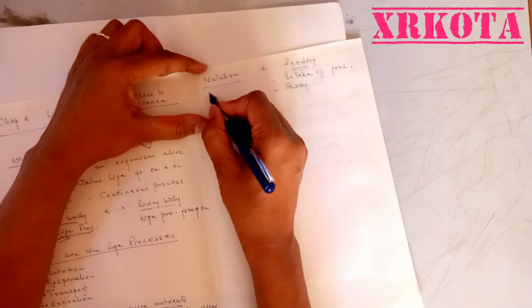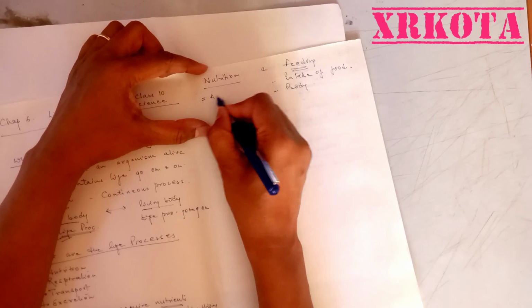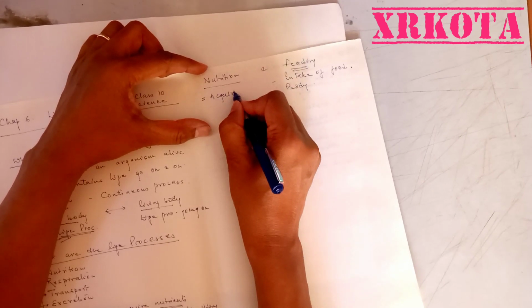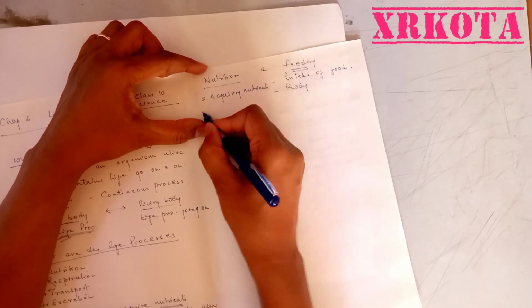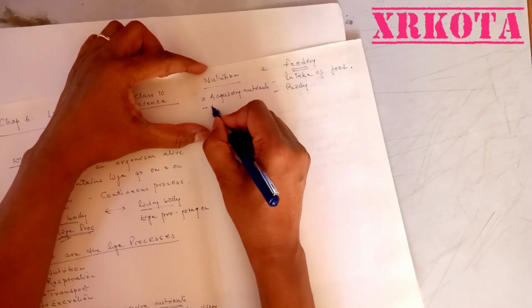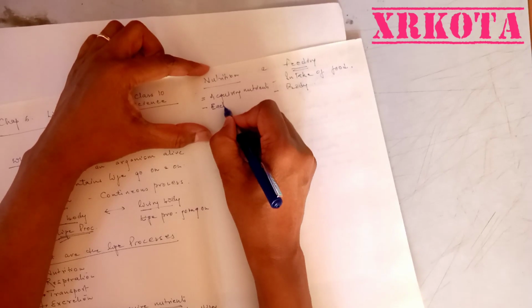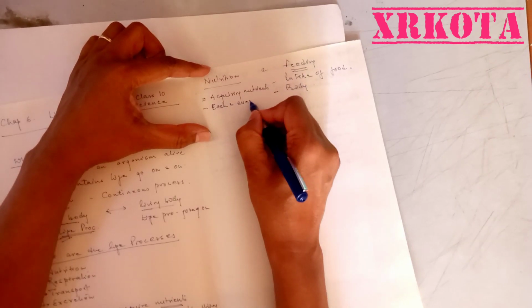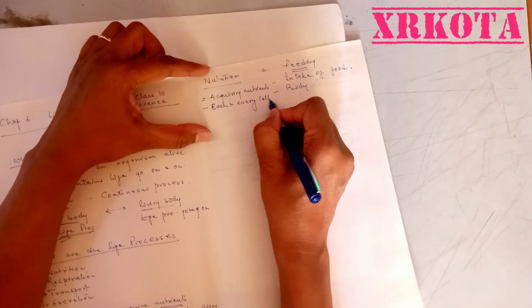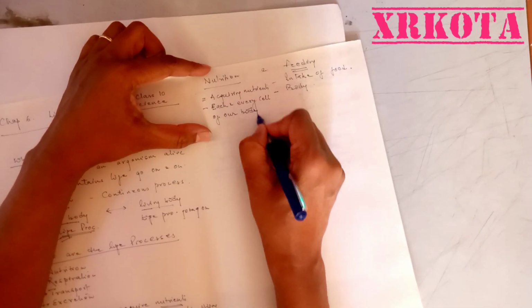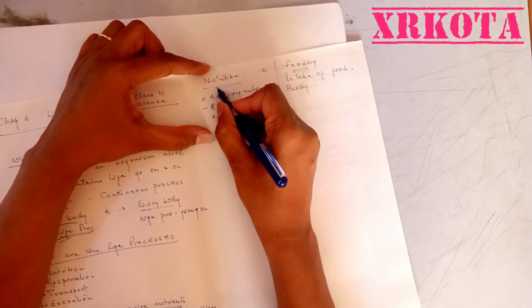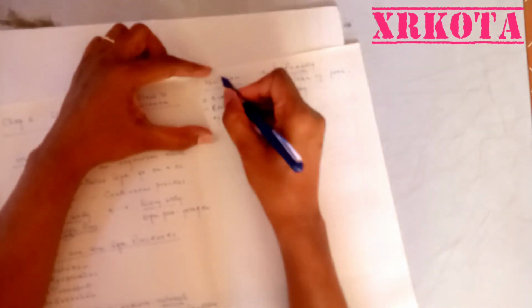Whereas nutrition is the process of acquiring nutrients. Who acquires nutrients? Each and every cell of our body. So one must remember the difference between nutrition and feeding.